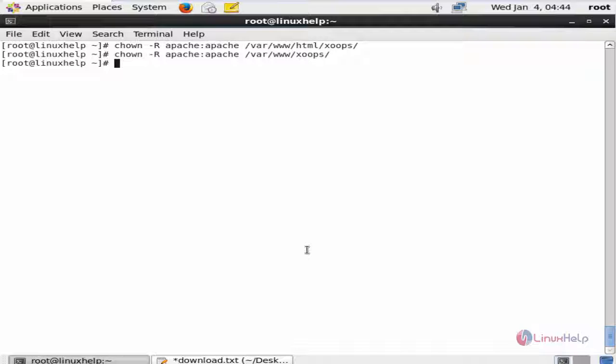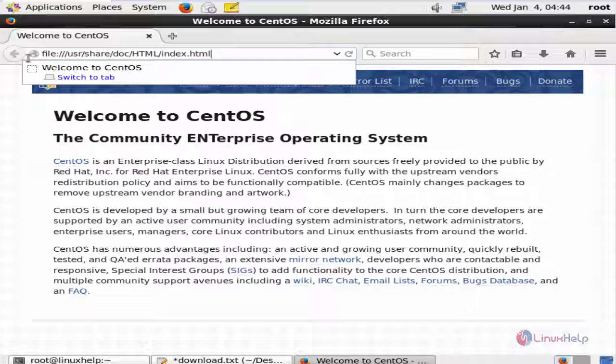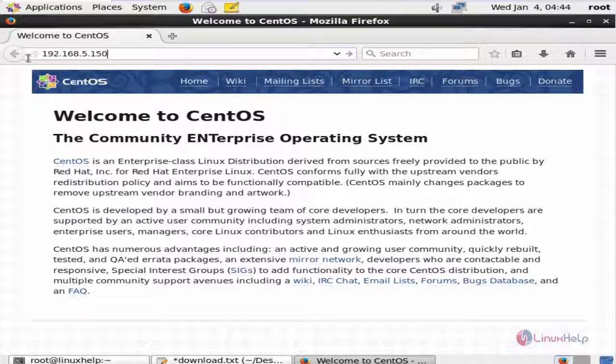Now restart the Apache web server, service httpd restart. Now open the web browser and enter your IP address and give enter.